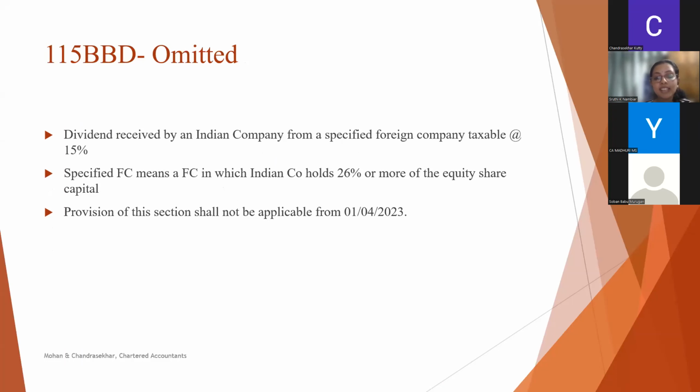Next is withdrawal of concessional rate of taxation on dividend income. Dividend received by an Indian company from a specified foreign company shall be taxable at a concessional rate of 15%. The specified foreign company means a foreign company in which the Indian company holds 26% or more of the equity share capital. This budget says this provision shall not be applicable from 1st April 2023. That means from 1st April 2023, this dividend received by an Indian company from a specified foreign company will be taxable at the normal tax rates of the company, that is at 25 or 30% as the case may be.